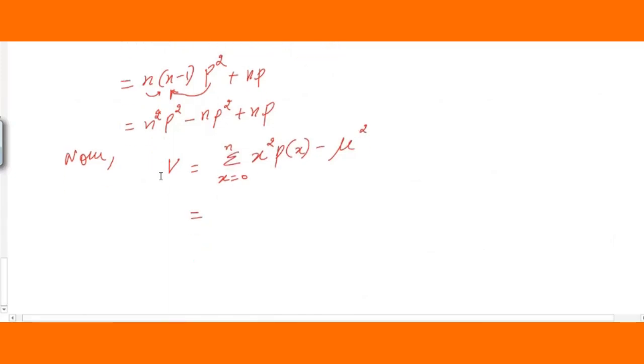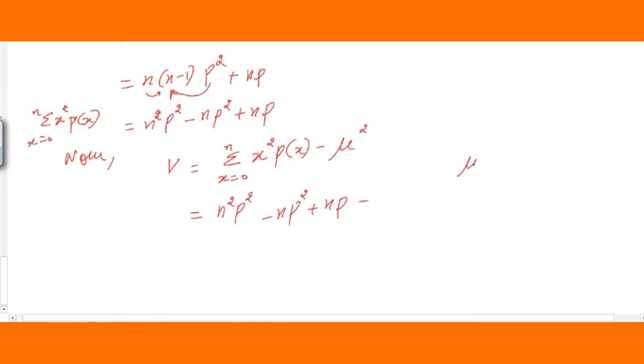If you further simplify these values, you are going to get, substitute this value, summation x 0 to n x square p of x. We have already calculated this value. So this will be equal to n square p square minus n into p square plus n p minus,